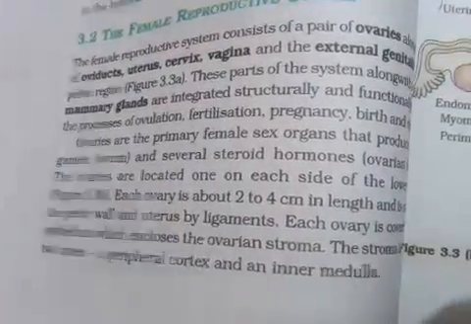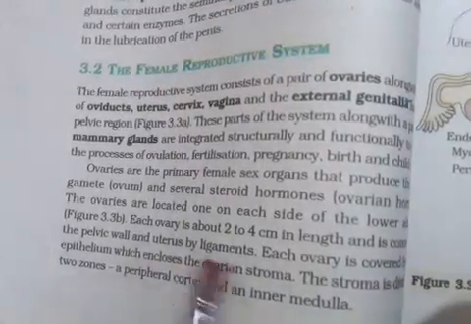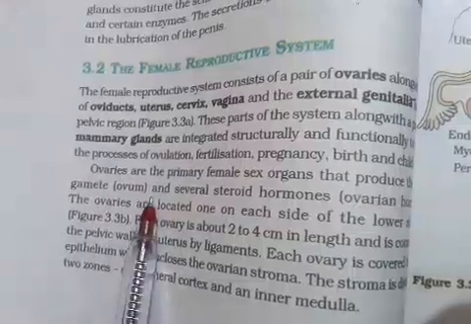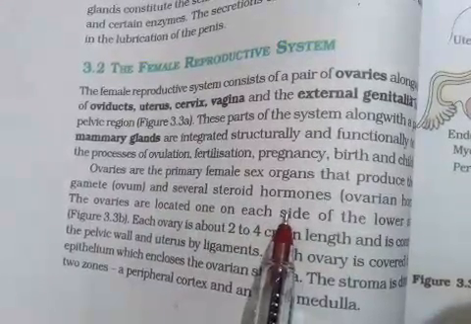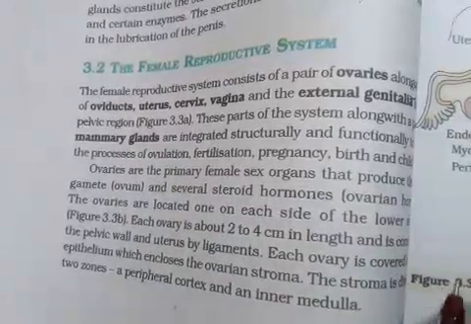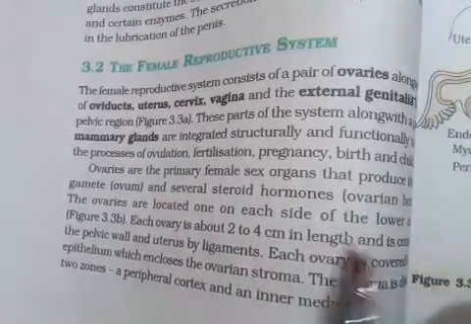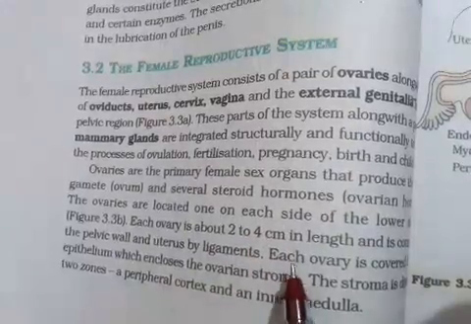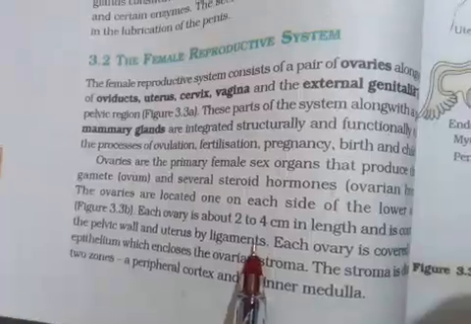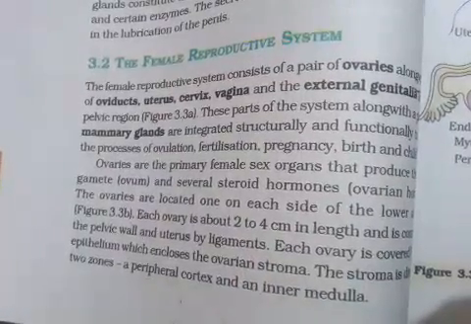Next, what are the ovaries or the primary sex organs? So ovaries are the primary female sex organs that produce the gamete, that is known as the ovum, and the primary sex steroids or the steroid hormones known as the estrogen and progesterone. The ovaries are located on each side of the lower pelvic cavity. Next, ovary is about 2 to 4 centimeter in length and it is surrounded by the epithelium.